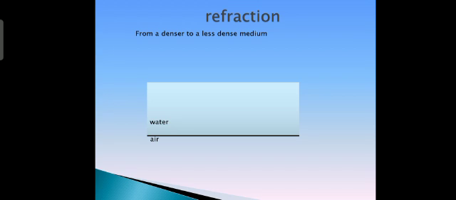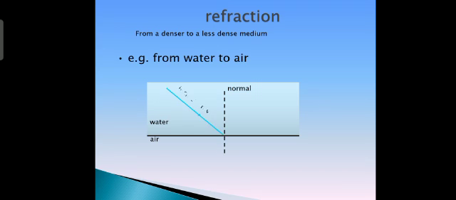And whenever the light travels from a denser to the rarer medium, that is from water to the air, there is a bending of light, and that bending is always away from the normal.